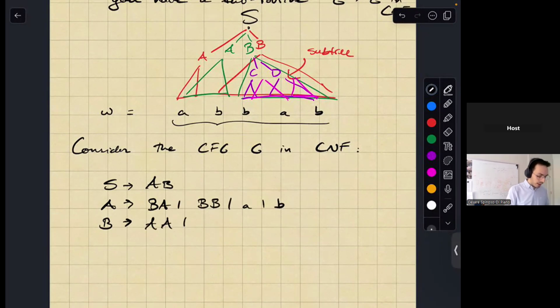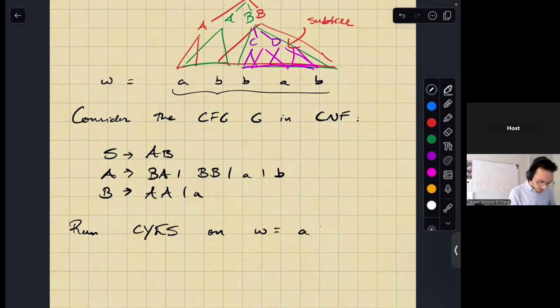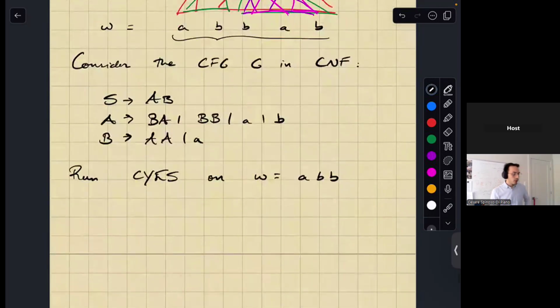Okay. And I want to run CYK on the string. Let's keep things simple: A, B, B. Okay. So I want to try to do this bottom-up approach. And so how do I do this?